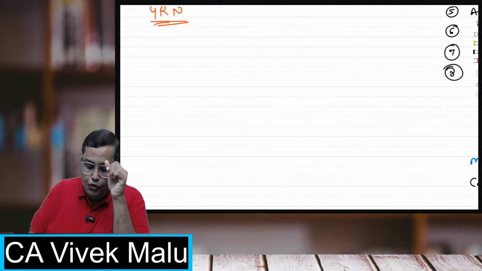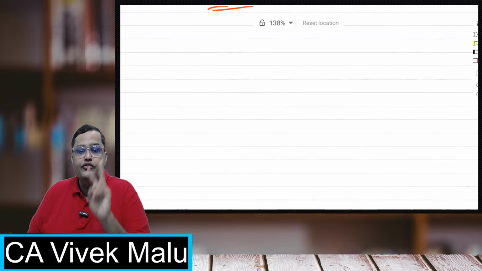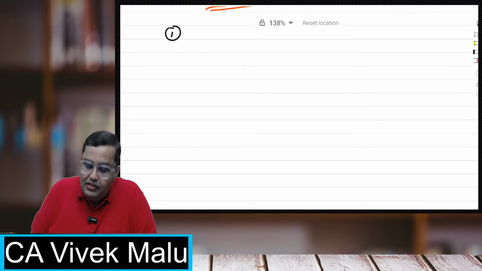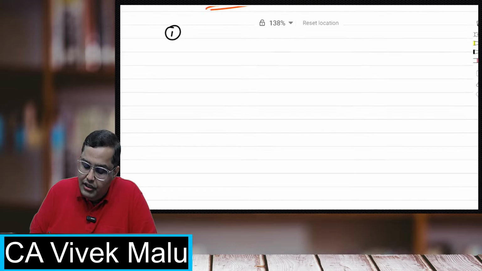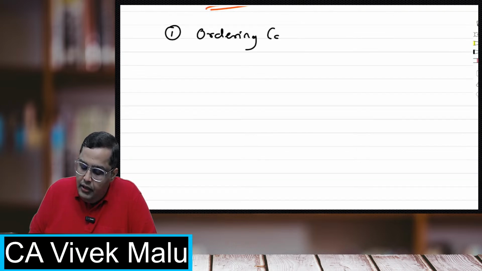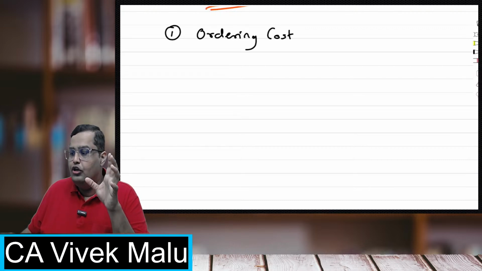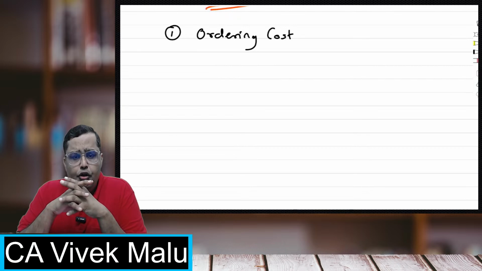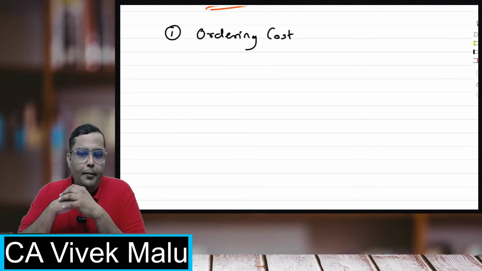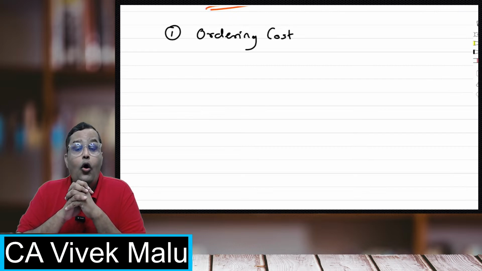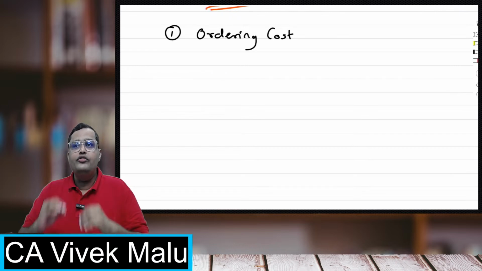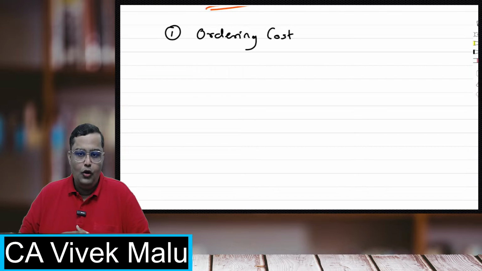Whenever you are ordering the goods, students, there are two costs which are normally associated with that. The first cost which is normally associated with it, directly related with the number of orders, is the ordering cost. Sir, what is this ordering cost? Beta, ordering cost means the cost which you require whenever you place an order.